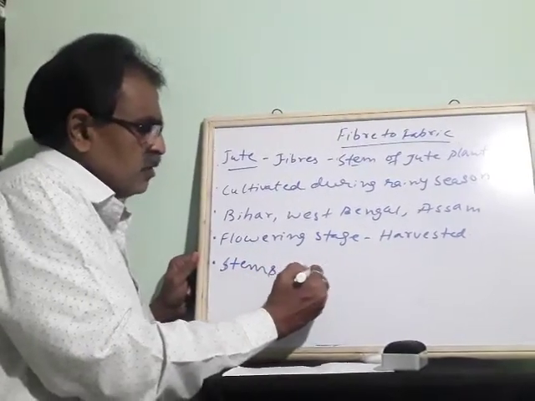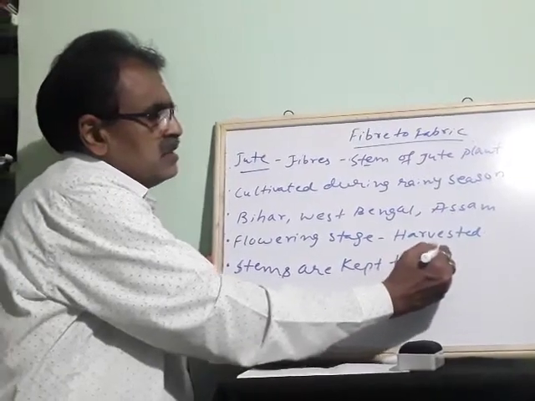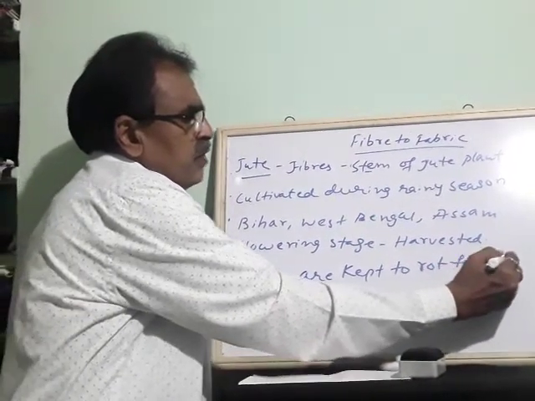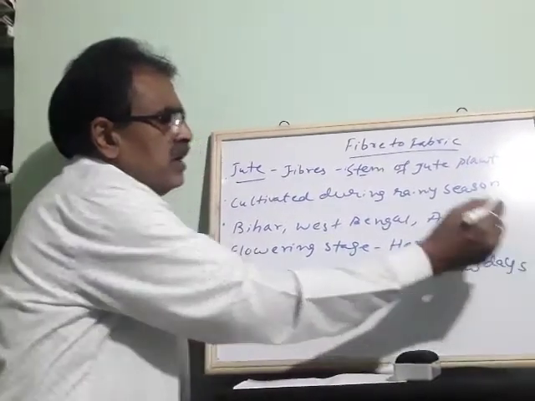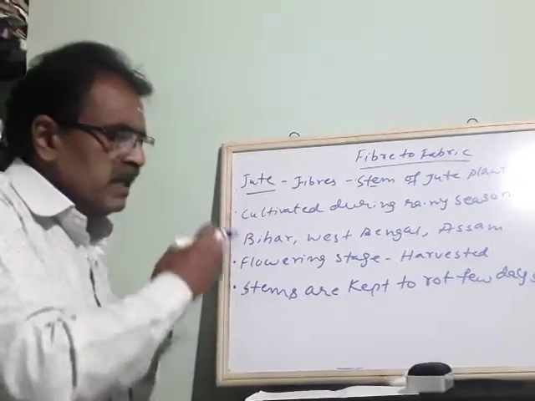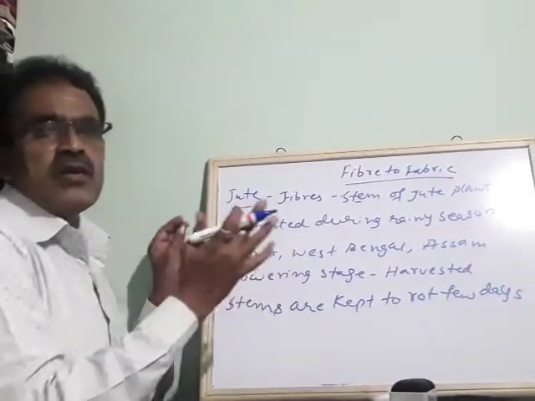Stems are kept to rot for a few days. Afterwards, when they dry, they get the fibers. How do they rot?